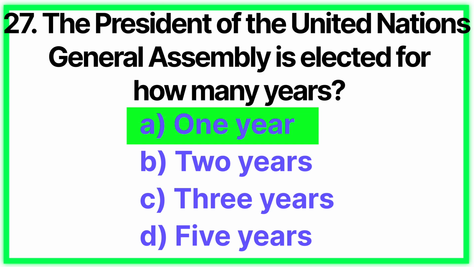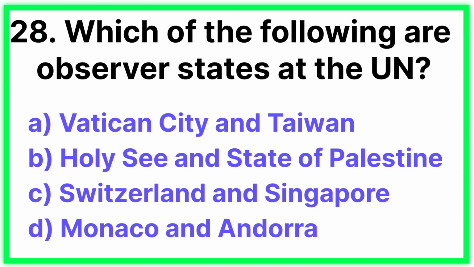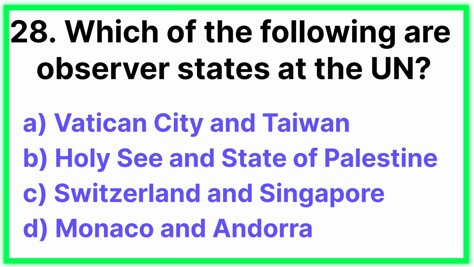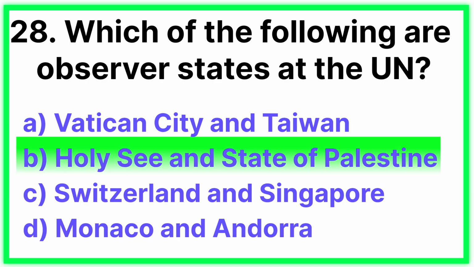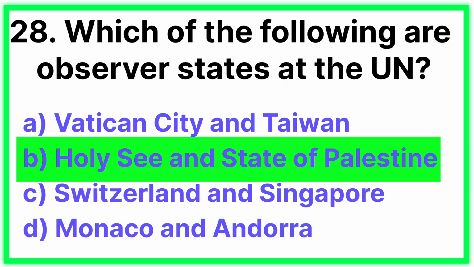Answer: 1 year. Question number 28. Which of the following are observer states at the United Nations? Answer: Holy See and State of Palestine.